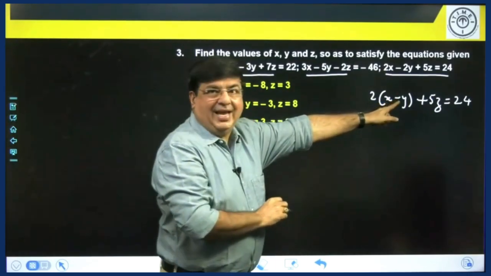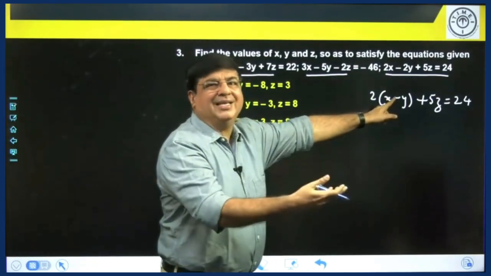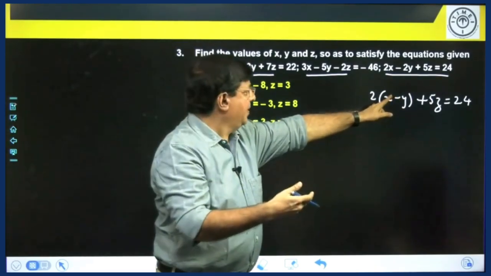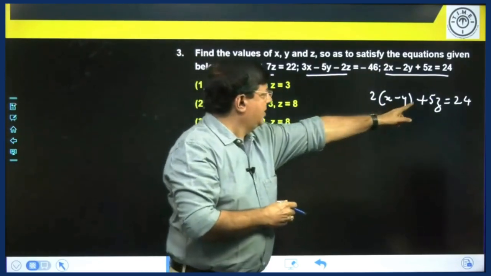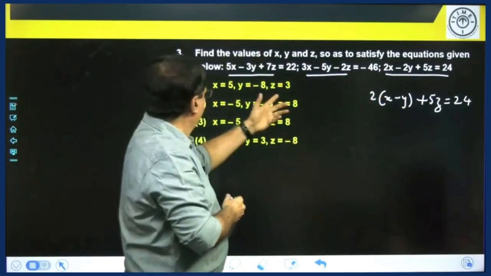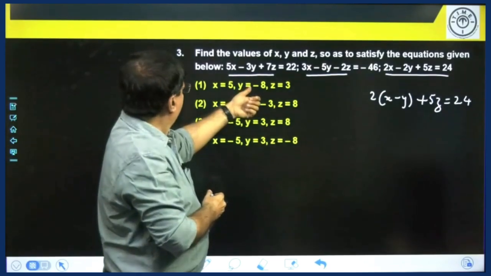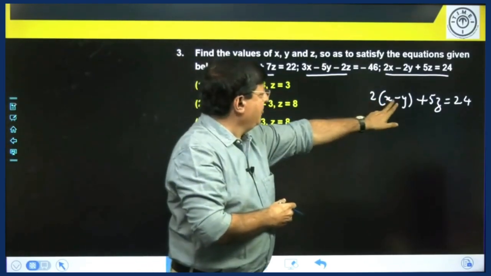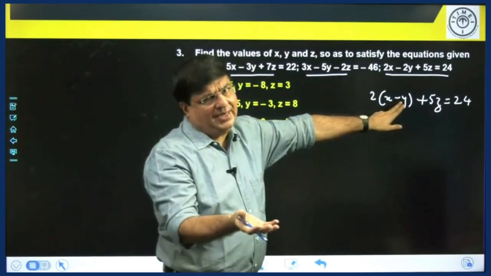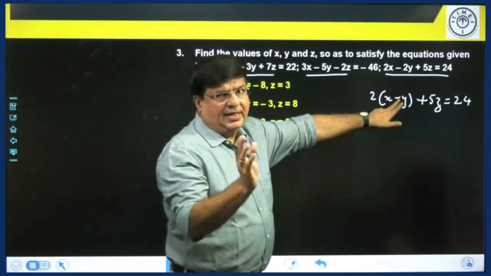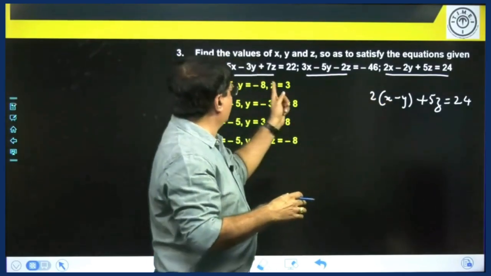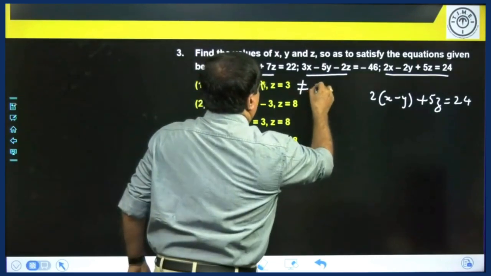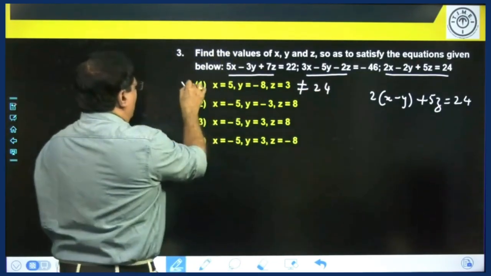Y is minus 8. 5 minus of minus 8 will give you plus 8. So 5 plus 8 is 13. Z is 3, 3 into 5, 15. 13 into 2, 26 plus 5z 15 not equal to 24. This is not your answer.